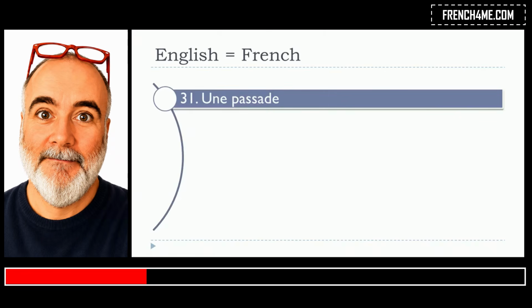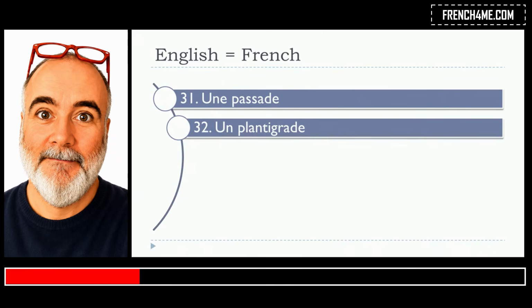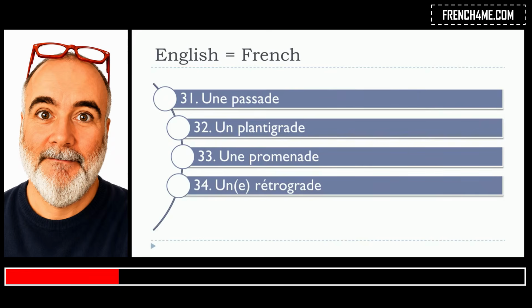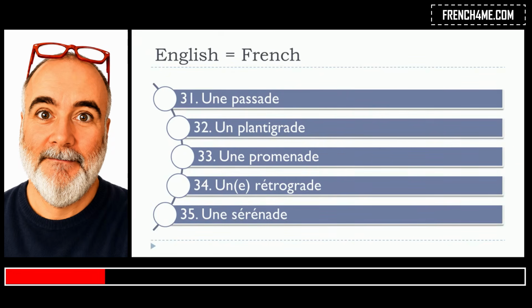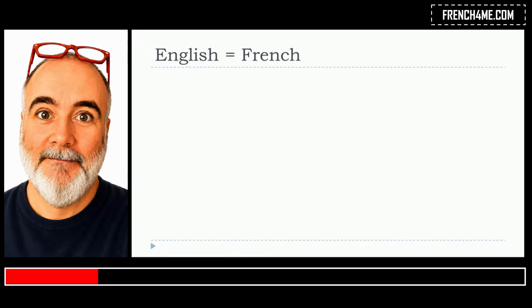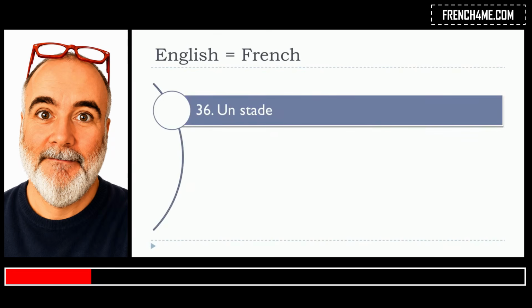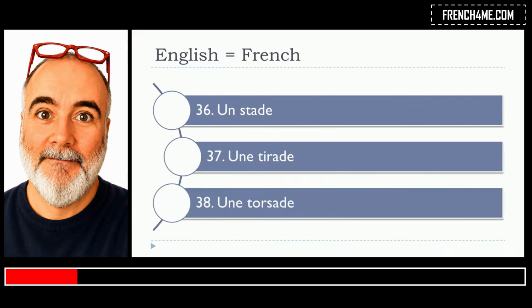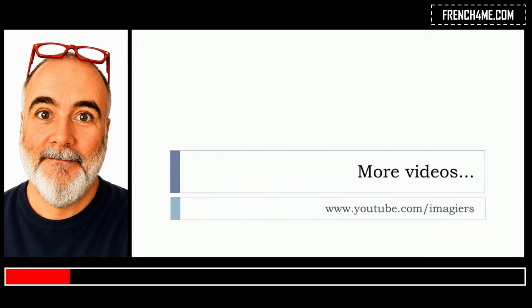une passade, un plantigrade. You've got an exception here. Une promenade. Un or une rétrograde. Une sérénade. Un stade. Exception. Une tirade. Une torsade. And that's it for this list of words.